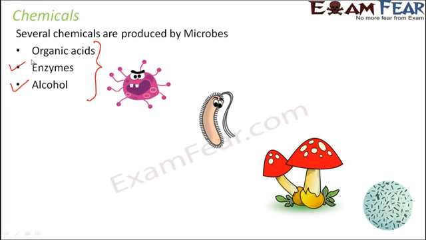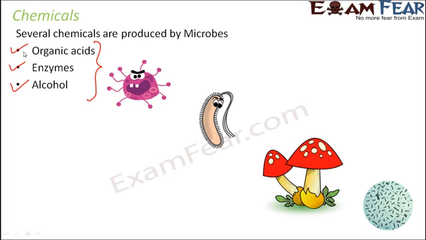Microbes also produce a lot of enzymes, and we all know that enzymes are extremely important because they help many chemical reactions to take place. For example, in the process of ethanol fermentation, there is an enzyme called zymase which is involved in the process. Had zymase not been present, the process would not have taken place. So enzymes play a very important role in all chemical reactions, and the enzymes are produced from microbes.